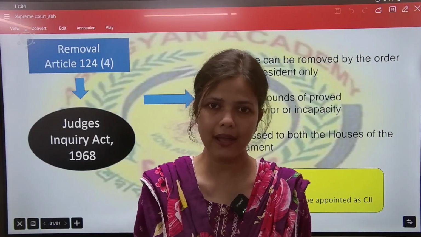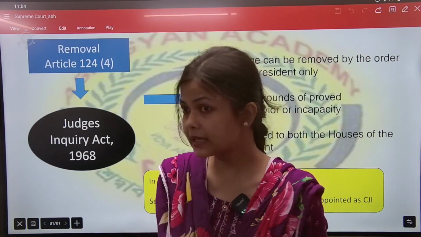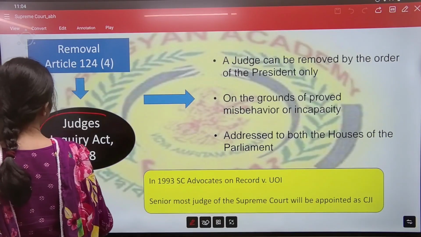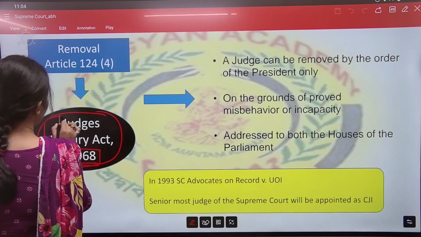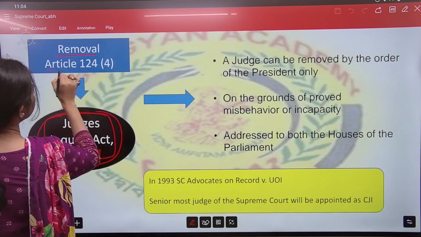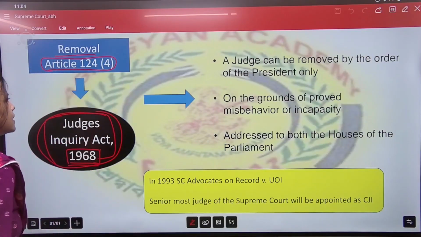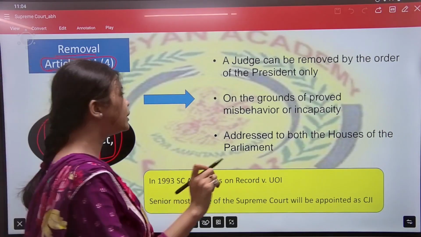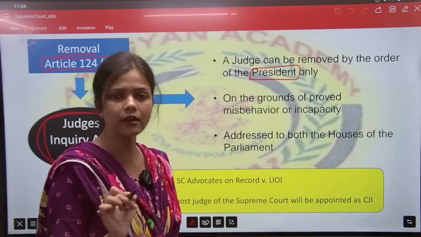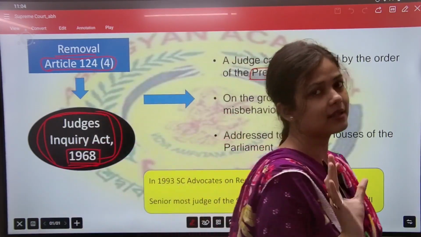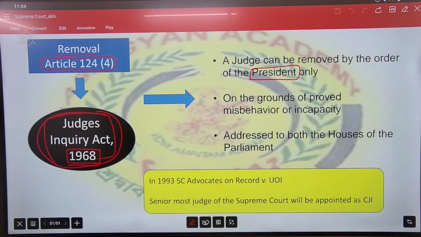There is a process, and that whole process is written where? In the Judges Inquiry Act 1968. But our Article 124 Clause 4 says that judges can be removed by the President of India only. Of course, at the last, the President will give his assent to remove.